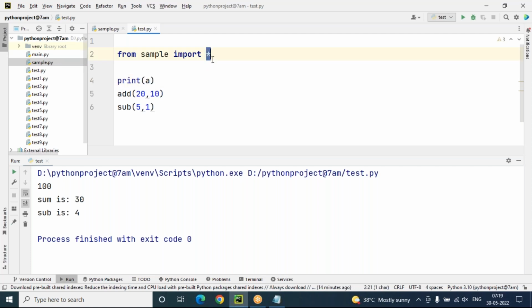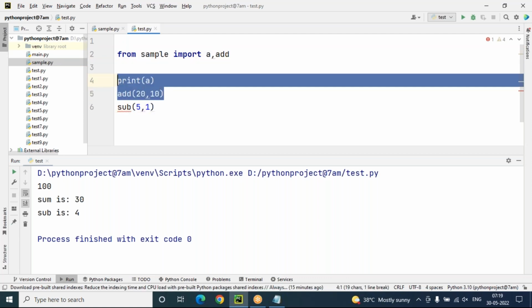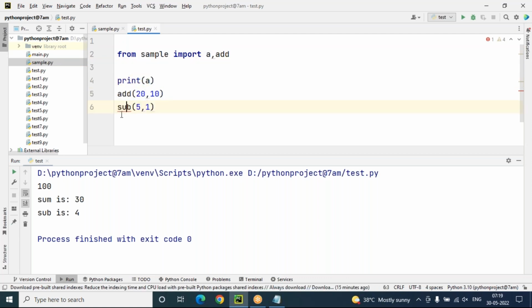So for that purpose, why should we unnecessarily load all the members of this sample module? Not required. We can use only specific members, like a comma add. Now this time you can see a and add only I'm going to use. You are using sub also, but sub is not imported. Okay, remove this, I don't need that.